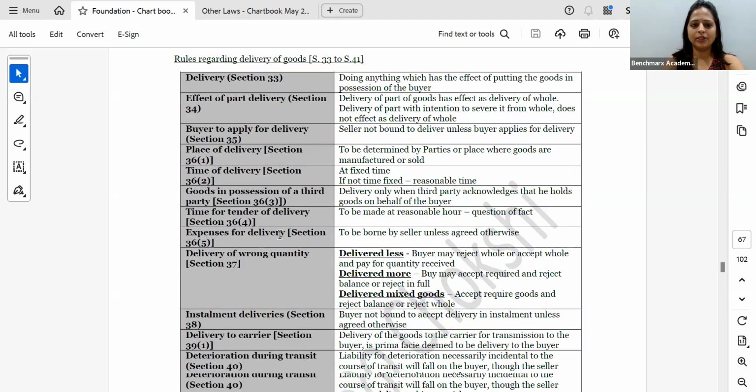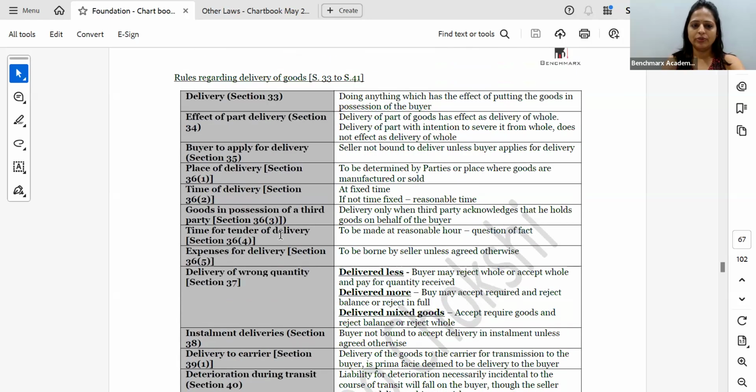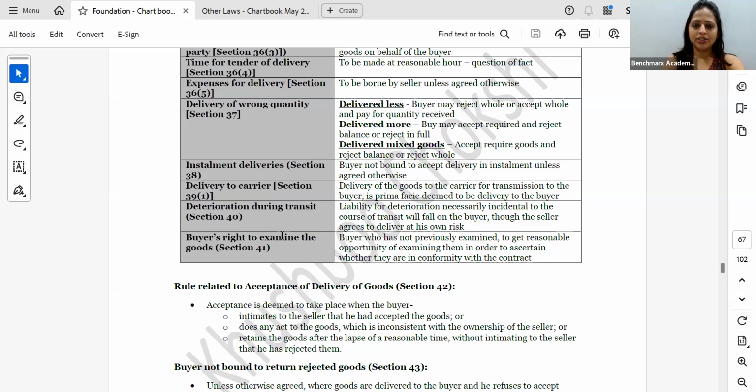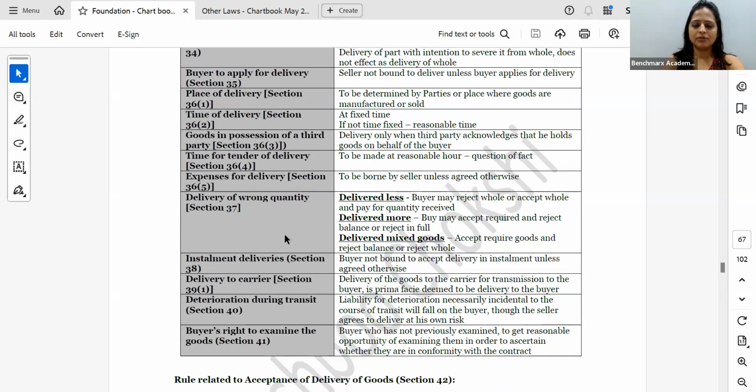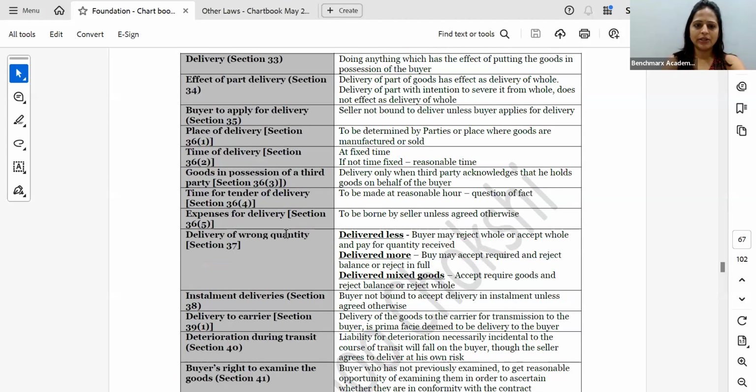Rules regarding the delivery of the goods are generally not very important, not asked. I will send this book to you and you can just refer to the chart for the purpose of your revision. We have written the same in the book, the notes which we have written in the class. So even if you refer to those notes, it's good. We can just quickly go through that. Delivery is basically you doing something to put it in a deliverable state. Effect of part delivery of the goods.